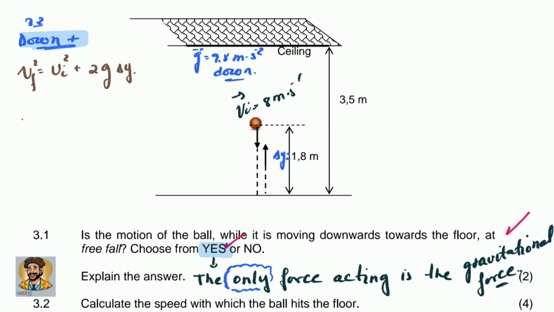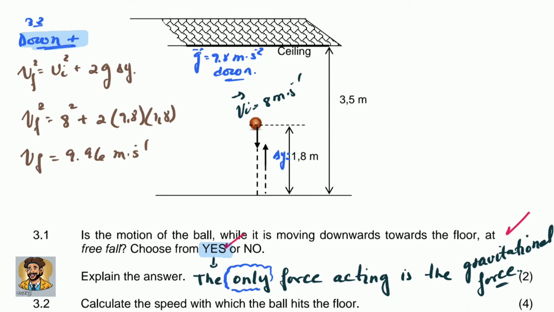So we're looking for the final velocity. The initial one is 8 meters per second, positive because it's downward, plus 2 multiplied by 9.8 multiplied by the displacement, which is 1.8. Then the final velocity is going to be equal to 9.96 meters per second. They are asking you to calculate the speed.